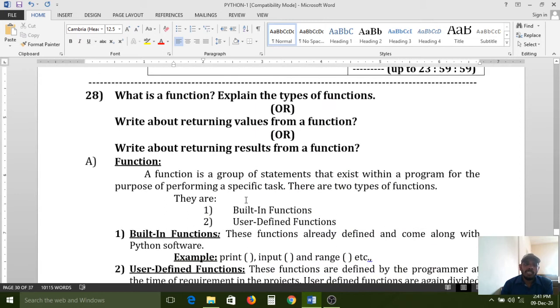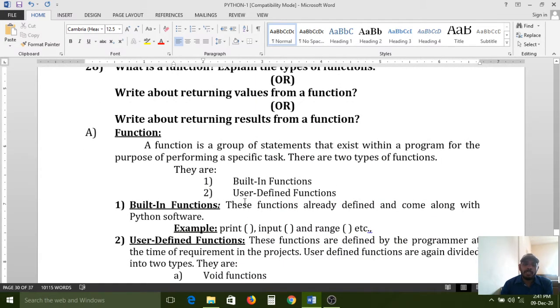What is a function? A function is a group of statements that exist within a program for the purpose of performing a specific task. A function is nothing but a group of statements. For example, you have 100 lines of code.